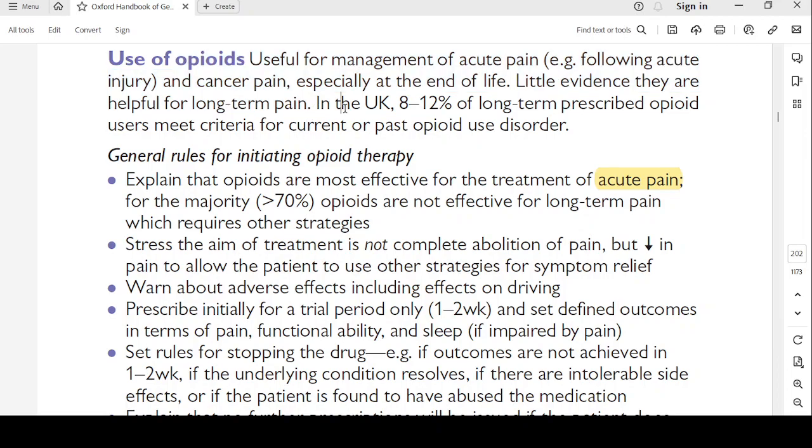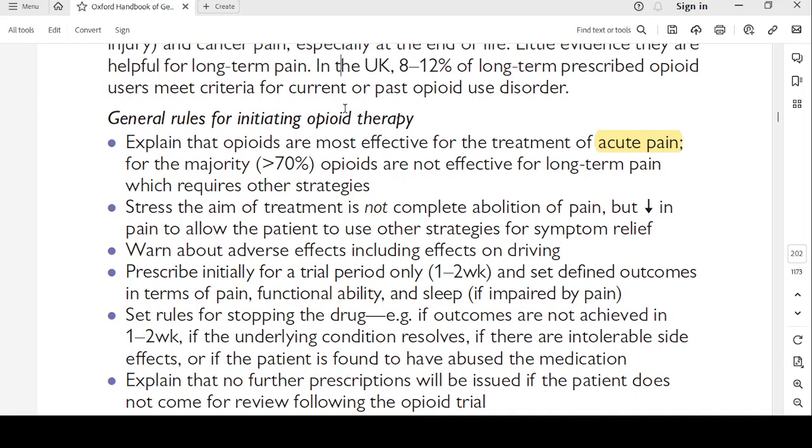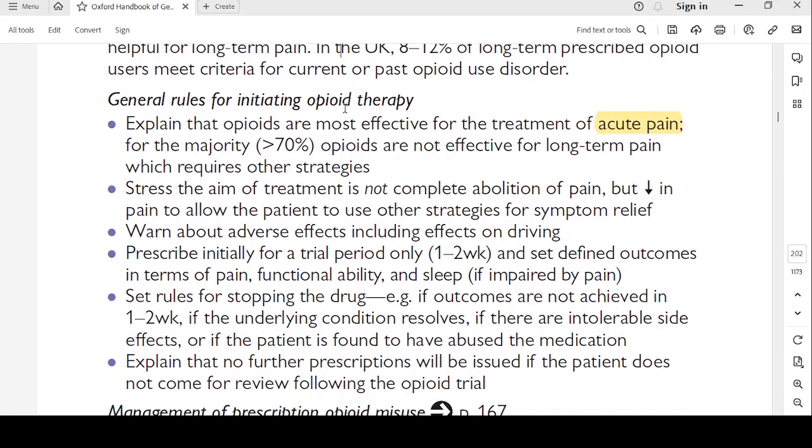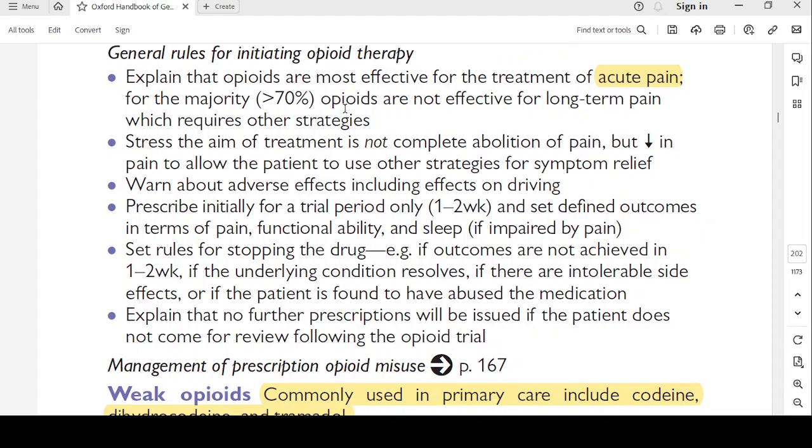In the UK, 8 to 12% of long-term prescribed opioid users meet the criteria for current or past opioid use disorder. So, in general, when initiating opioid therapy, explain that opioids are most effective for the treatment of acute pain. For the majority, 70%, opioids are not effective for long-term pain, which requires other strategies. Stress the aim of treatment is not complete abolition of pain but a decrease in pain to allow the patient to use other strategies for symptom relief.